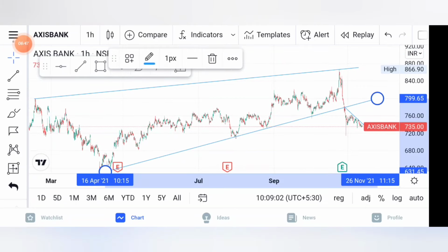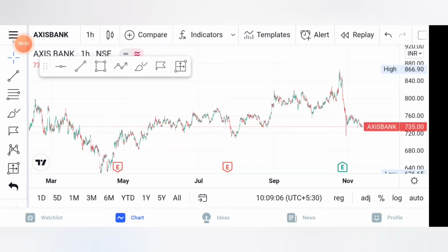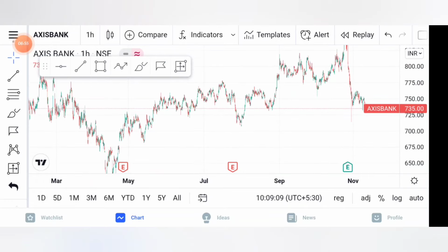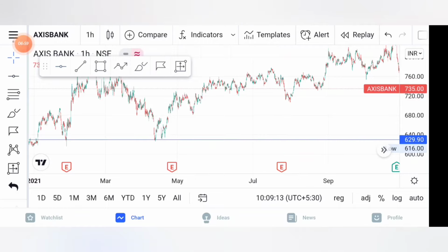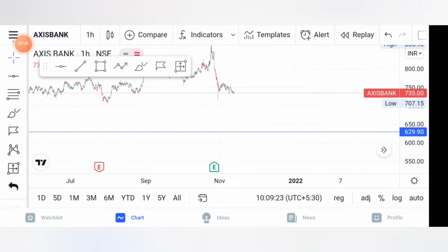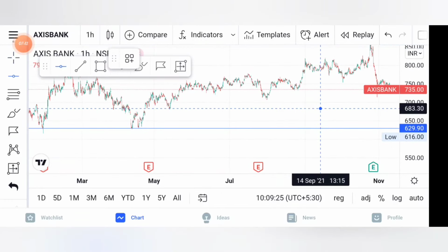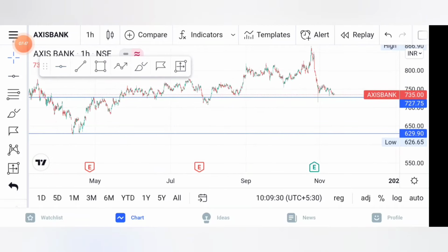We are not discussing channel patterns right now, but if we think about support and resistance levels, we can find them like this. This was the low on 27 January, and on 12th April or 14th, that was a support level. Here there was another support level, which goes approximately here.